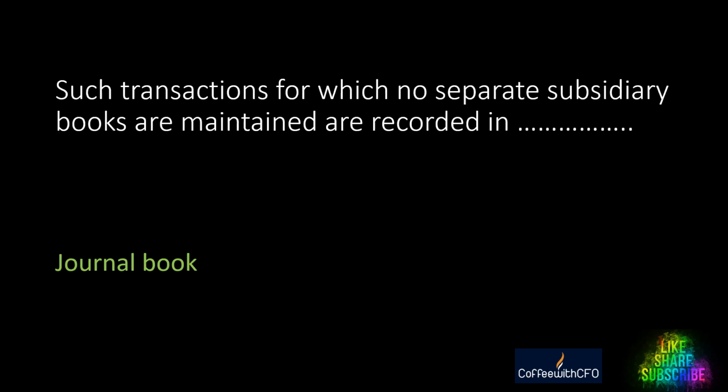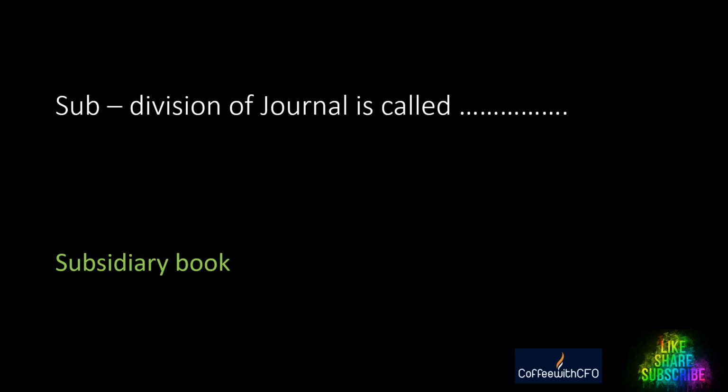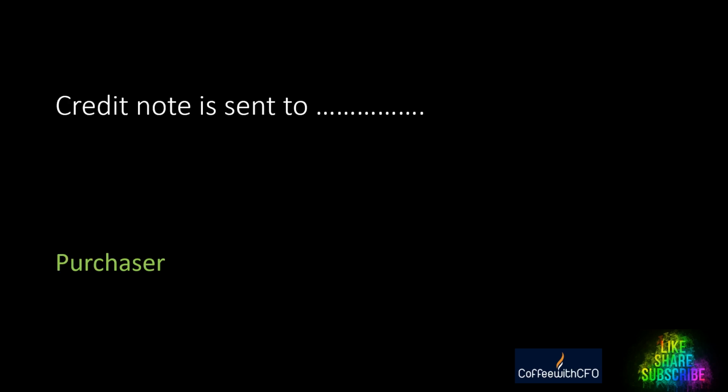Next question. Such transactions for which no separate subsidiary books are maintained are recorded in dash, and the answer is journal book. Subdivision of journal is called dash. It's called subsidiary book. Subdivision of journal is called subsidiary book.